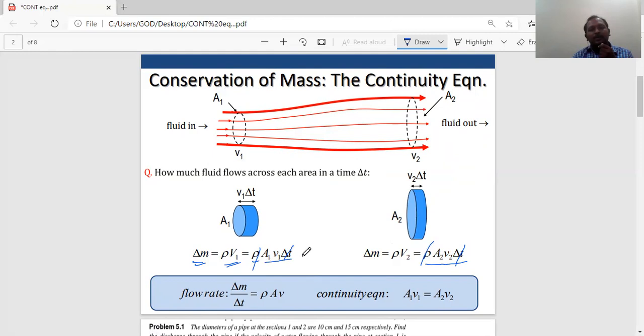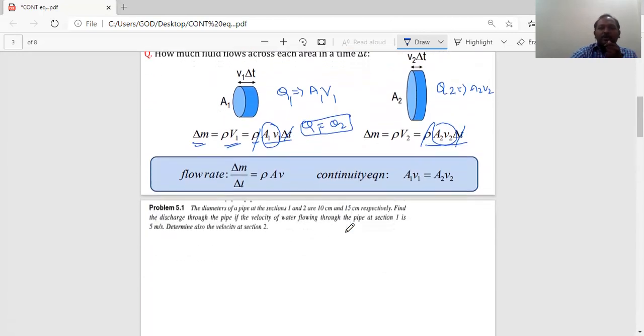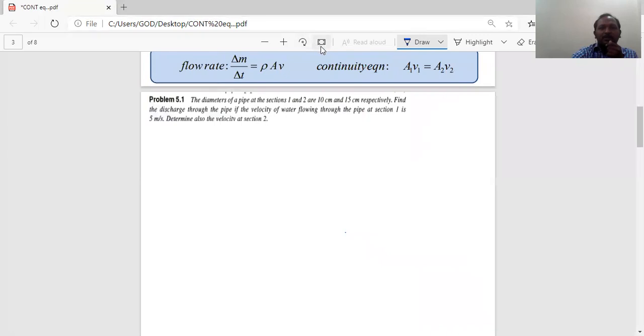The different variables we have are area and velocity. If you observe, the area and velocity here and the area and velocity here are different. So I'll take the first instant and the second instant. About the first and second instants, discharge means the product of area and velocity, so Q1 is equal to A1 v1 and the second, Q2, is equal to A2 v2. So from this I can write Q1 is equal to Q2. This is the continuity equation. I hope it's clear. Based on that, we have some problems that we will see now.